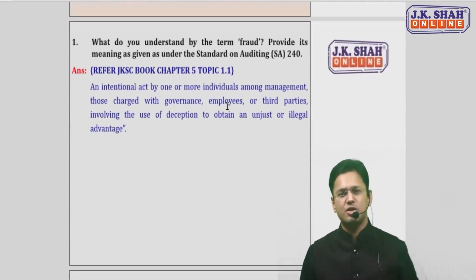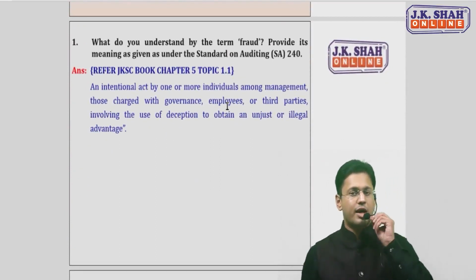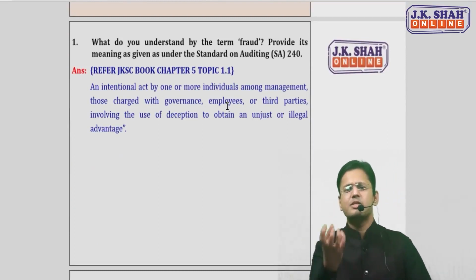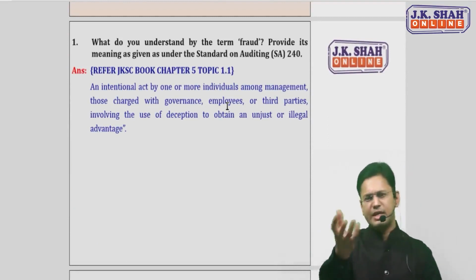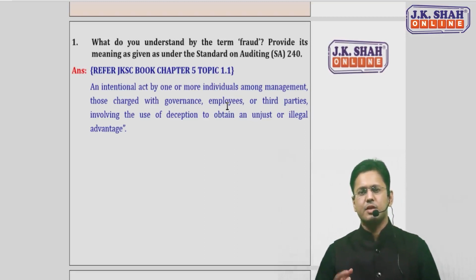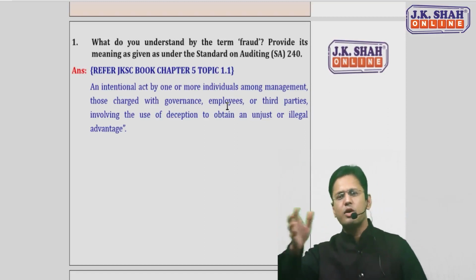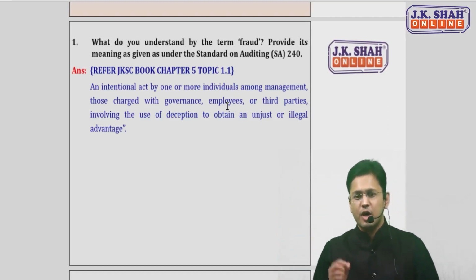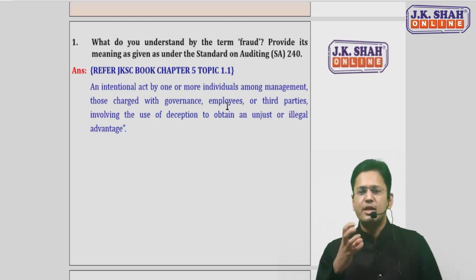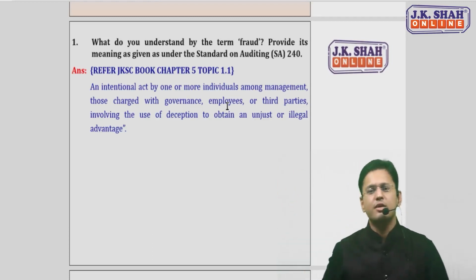It's a very simple question: what is the definition of fraud as per SA 240? It's just a basic question which the study material has given, so we are taking this. Any intentional act with an intention to deceive, whether it is done by management, TCWG, employee, or third party, any intentional act done with an intention to deceive the other party so that one party gets an illegal, unjust advantage and the other party loses, that is what fraud is all about.